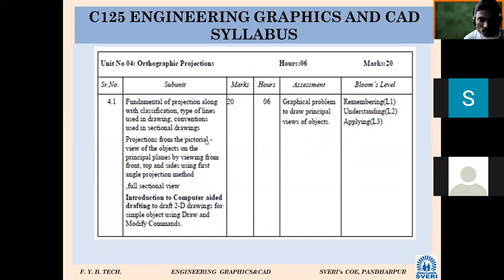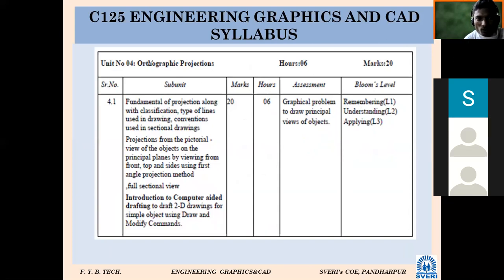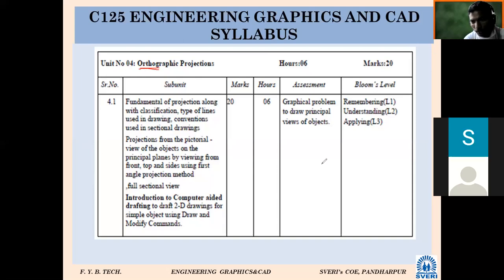Then orthographic projection. Does anybody remember the meaning of ortho? In the first lecture I told you: perpendicular. Ortho means perpendicular. In this chapter we imagine we are observing the object from a perpendicular direction. I have given one example. Suppose here I draw a blackboard or green board in our class, and the sitting arrangement is something like this, with one row of benches here.